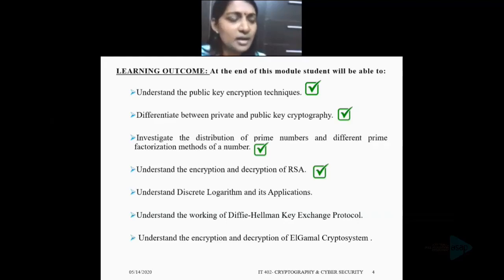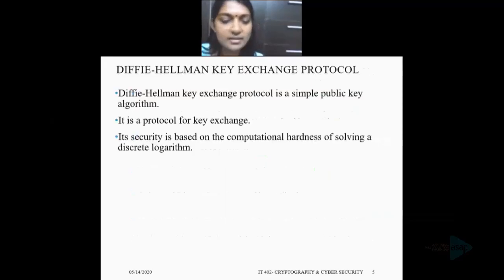This module continues with public key crypto system and describes one of the earliest and simplest asymmetric schemes, that is Diffie-Hellman key exchange protocol. This protocol is for key exchange. Its security is based on the computational hardness of solving discrete logarithm. So we will begin this session with the definition of discrete logarithm.